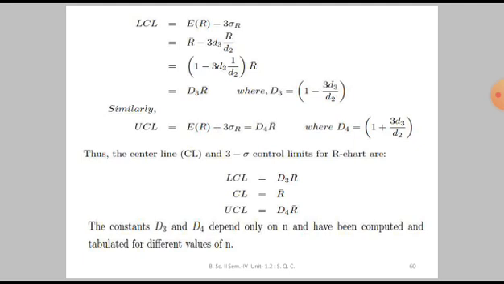We take R bar common, and what do we get? 1 minus 3 times d3 into 1 upon d2. Now this whole in parenthesis is denoted by D3. So D3 is a constant which depends on n only.